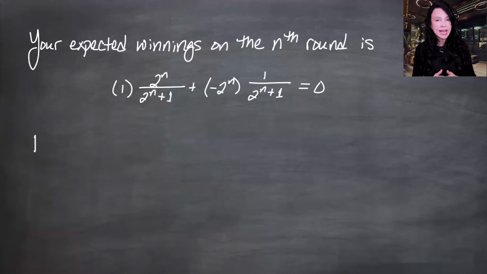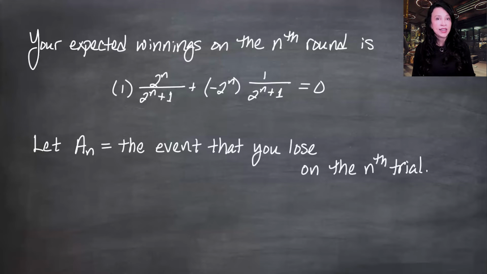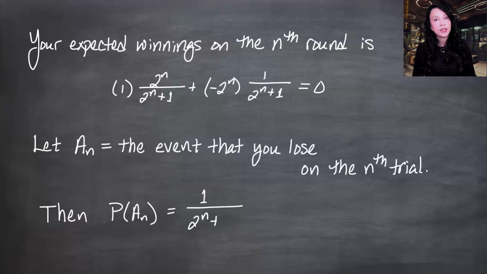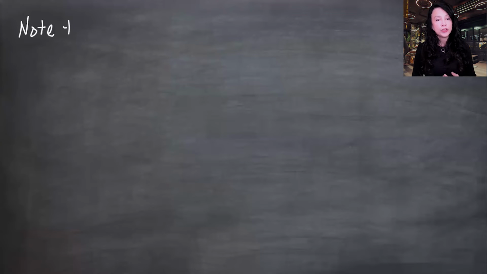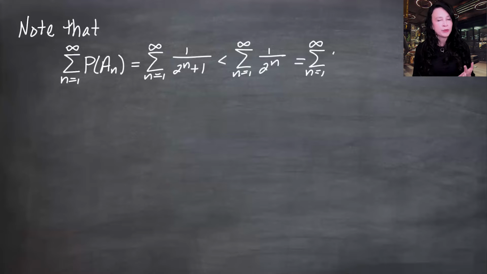I'm going to define A_n to be the event that I lose on the nth trial. Then the probability that A_n occurs is 1 over 2 to the n plus 1. Note that the sum over n of 1 over 2 to the n plus 1 is a little bit difficult, but if I make the denominator smaller, I have terms that are bigger. So it's a larger sum when I look at 1 over 2 to the n, and you probably don't have to rewrite this, but I'm going to rewrite this as the sum of (1/2) to the n, and this is a nice geometric sum.